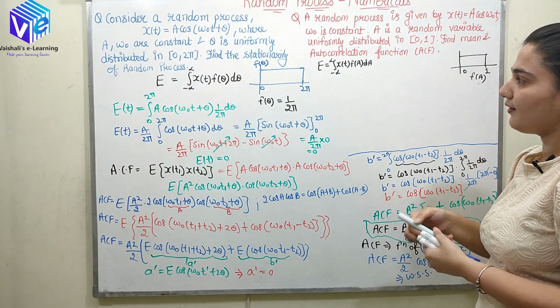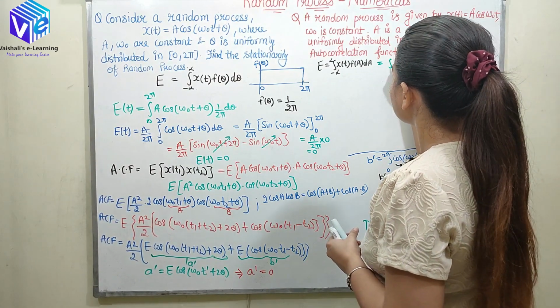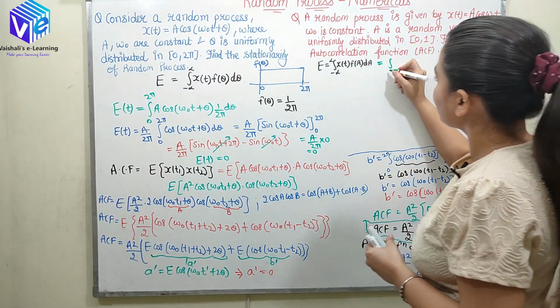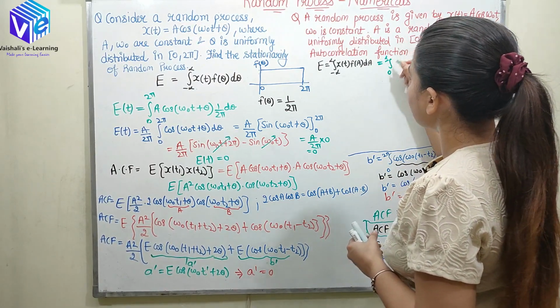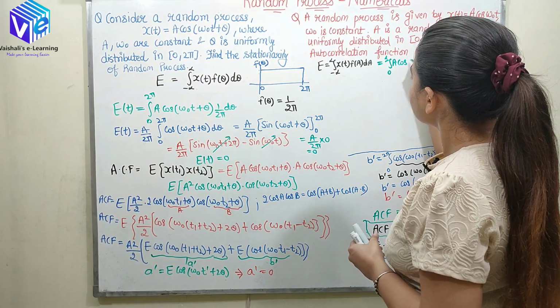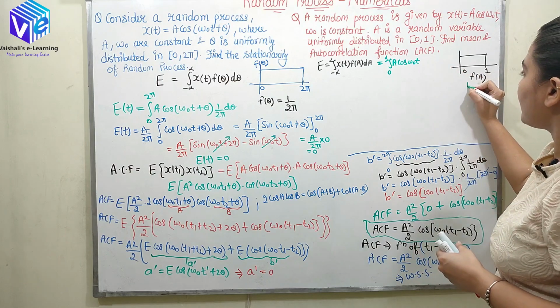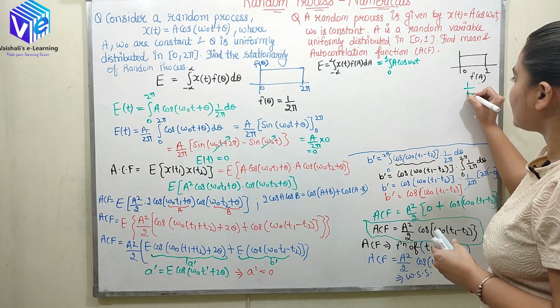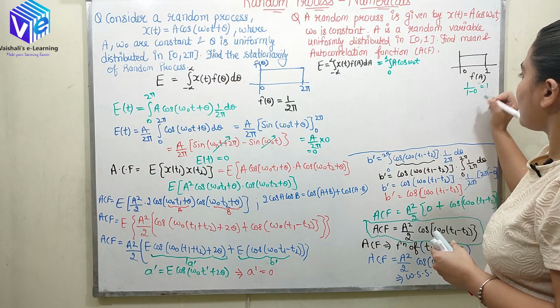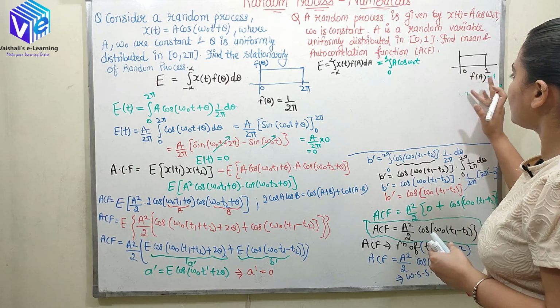So now I will be putting all the values, and this question is very easy. So limits are changing from 0 to 1. I will not repeat the basic steps again. So X(t) is A cos omega naught t. Now f(A) would be here 1 upon b minus a. So 1 minus 0. So f(A) is equal to 1. So I hope now you understood.